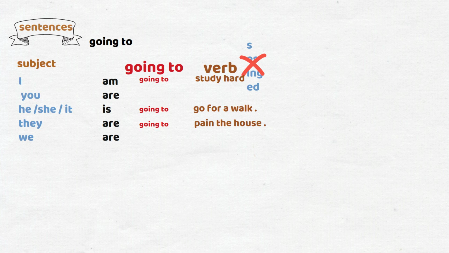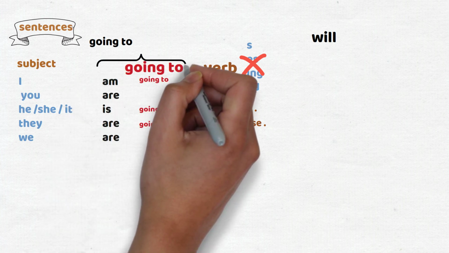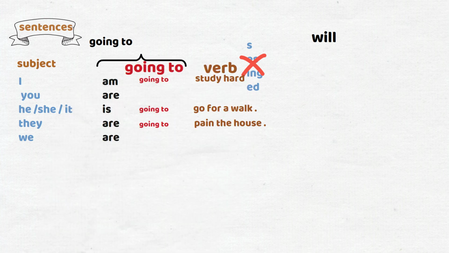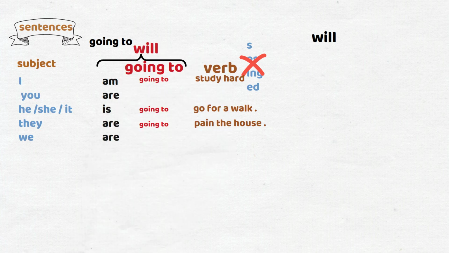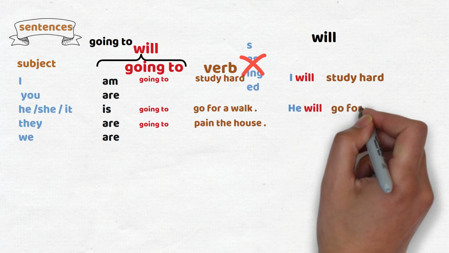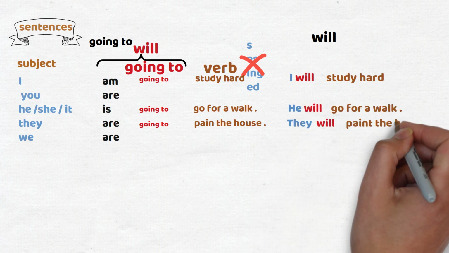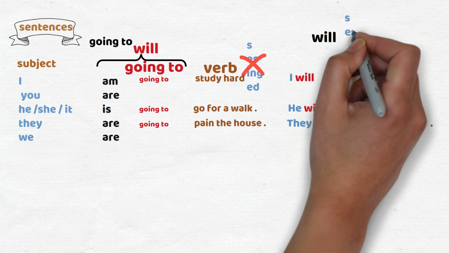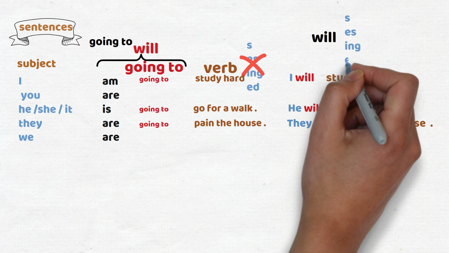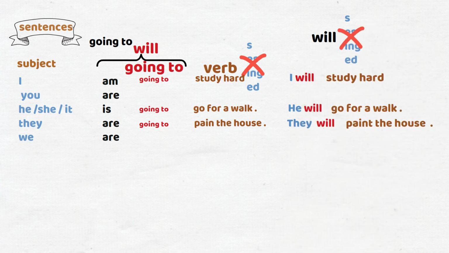Okay, how do we use will? We just take am going to, or are going to, and put will. So the sentence will be, I'll study hard, or he will go for a walk. They will paint the house. And focus here, we don't add s, es, or ing, or ed, or anything to will. Will is always going to be will, for singular and plural.